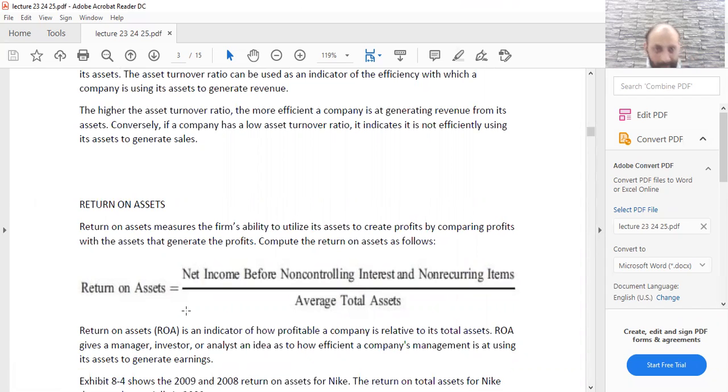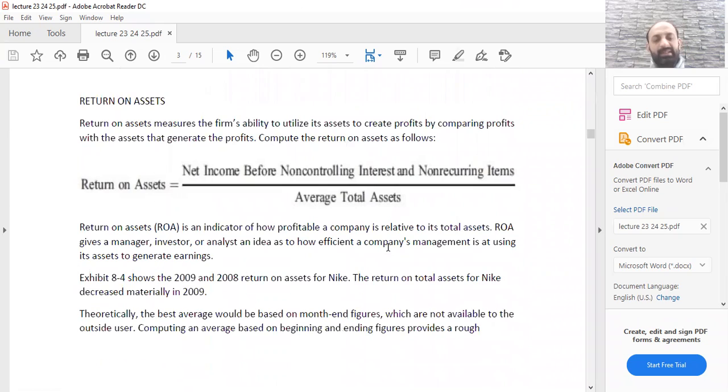Return on assets measures the firm's ability to utilize its assets to create profits by comparing profits with the assets that generate the profits. Compute the return on assets as follows. As I've already told you, the basic aim of keeping assets is to do business through them.